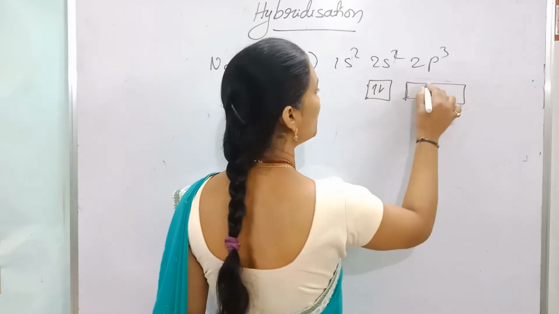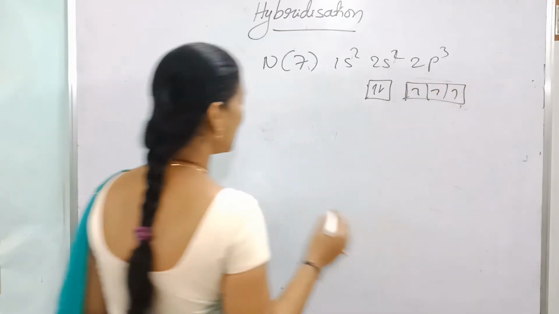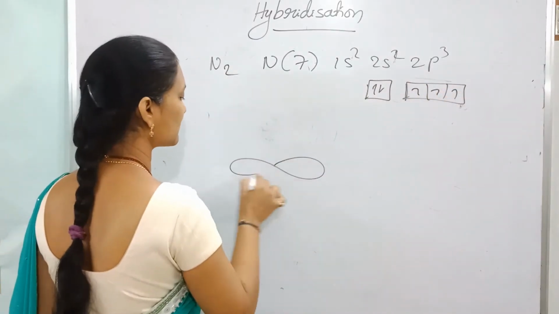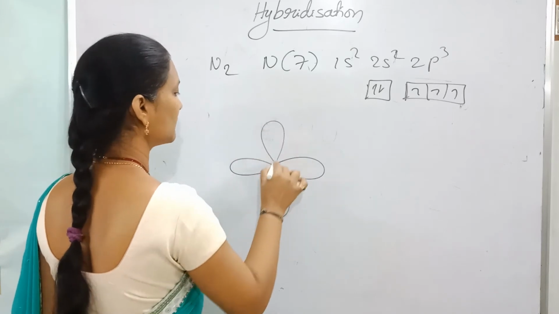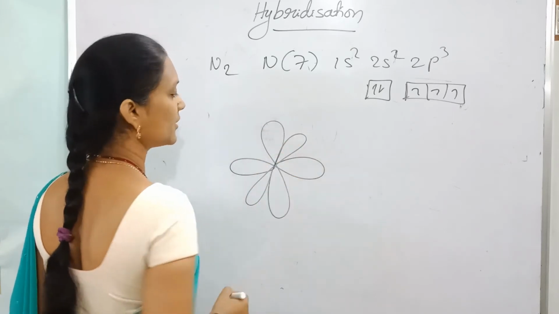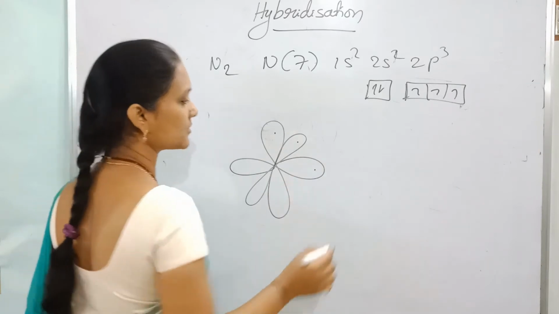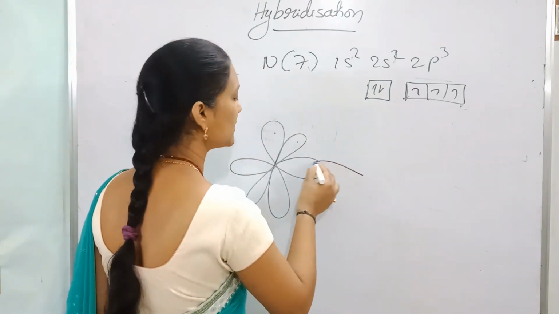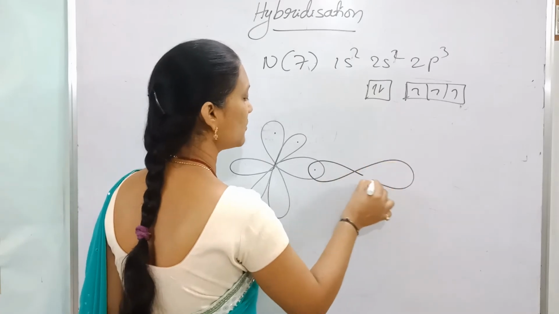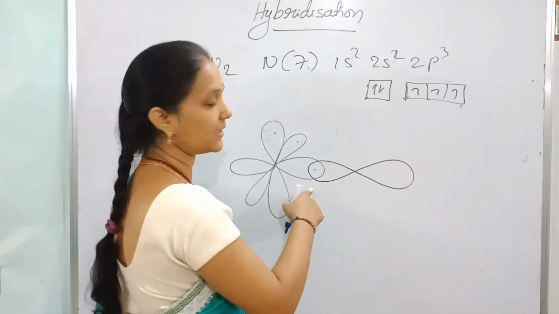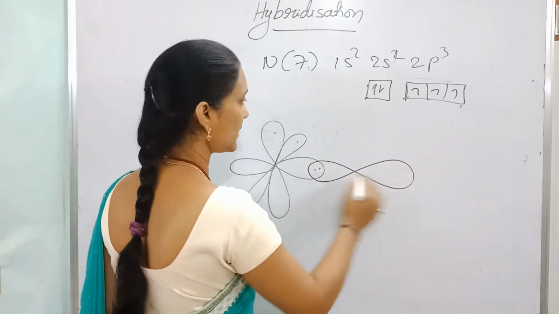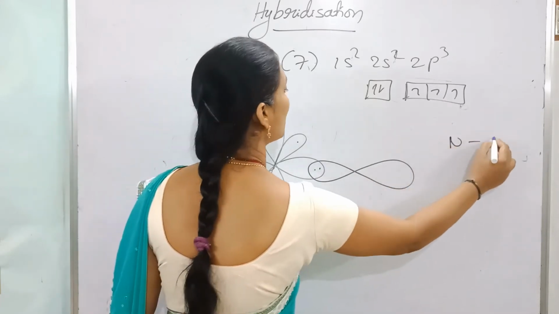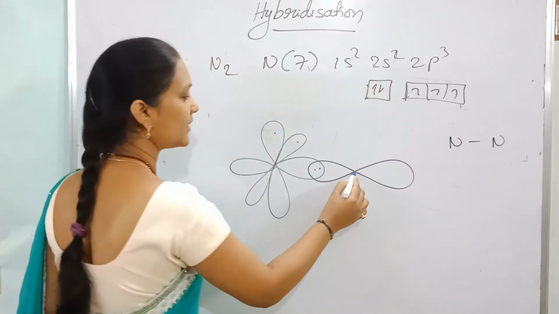There are three unpaired electrons in three p orbitals. Another nitrogen also has three unpaired electrons in three p orbitals. The unpaired electrons overlap along the axis, so one sigma bond is formed between the two nitrogens, and the remaining